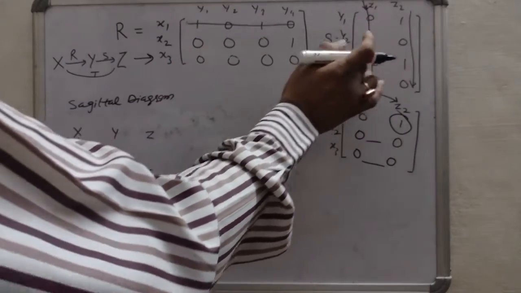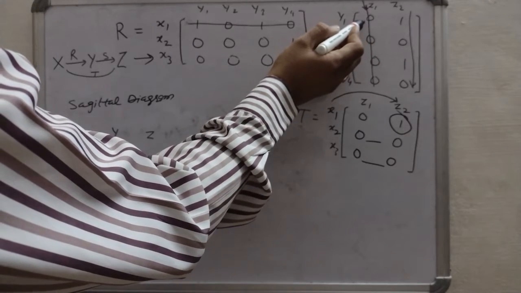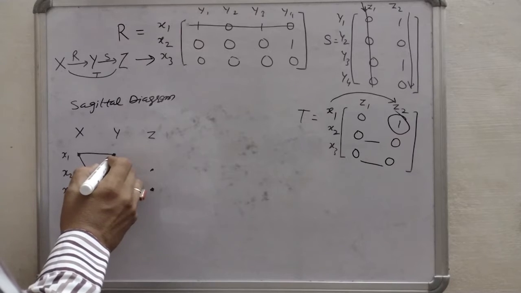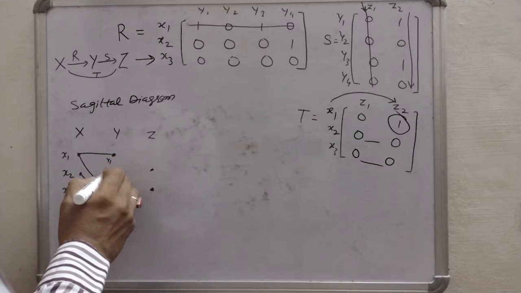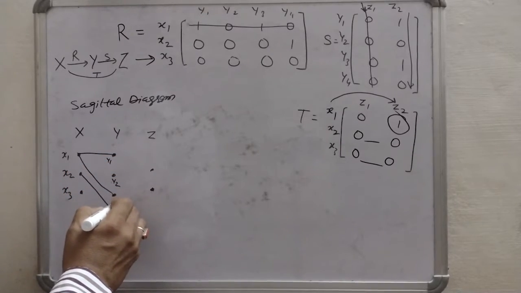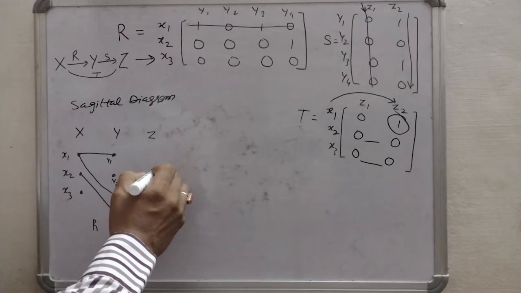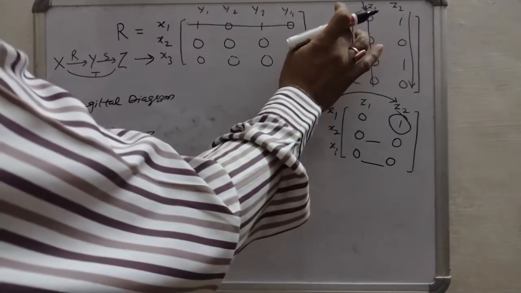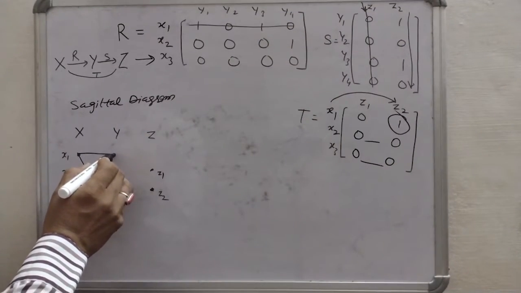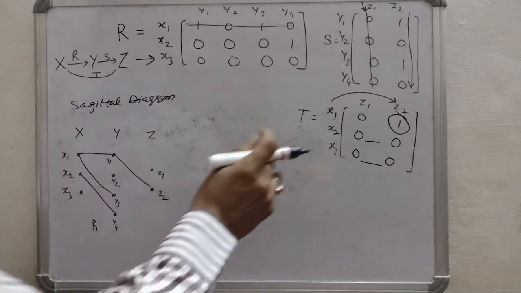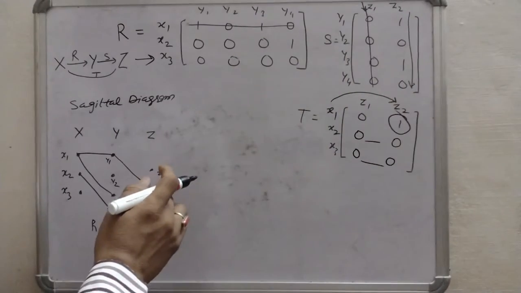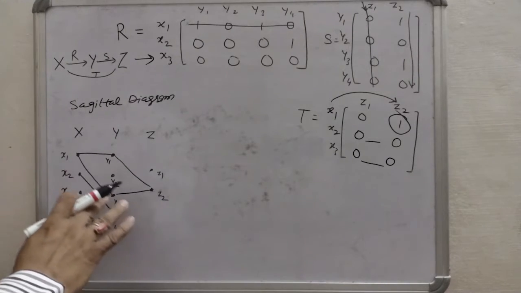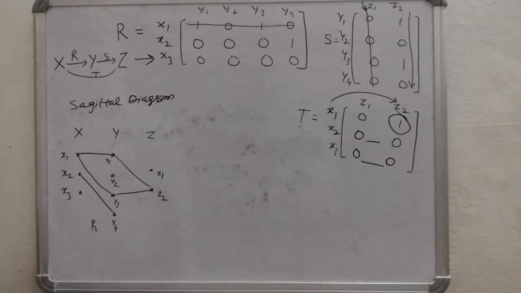And here what is given? You can write here y1, y2, y3 and y4, similarly z1 and z2. So y1 z2 and y3 z2. So this is given here in the sagittal diagram.